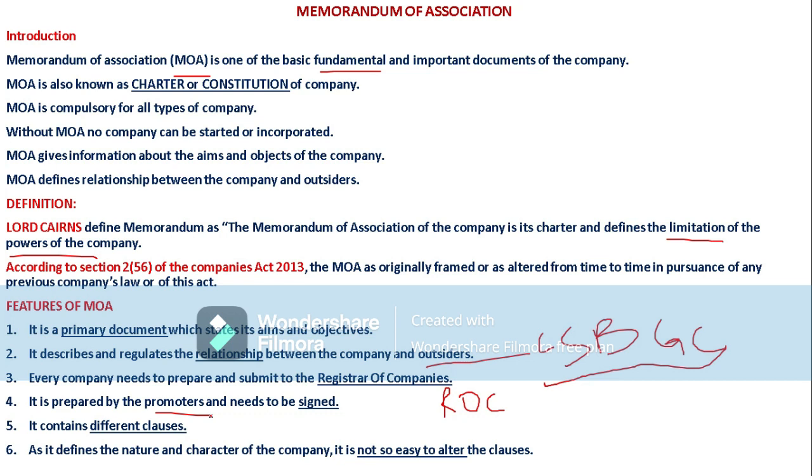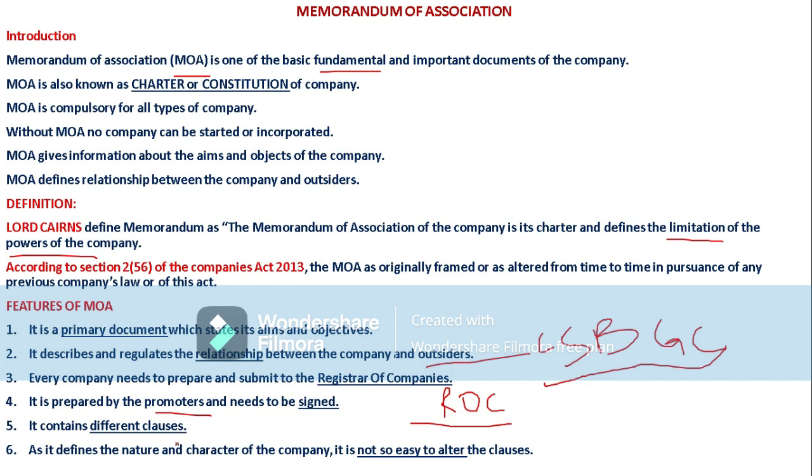Okay, so this promoter should prepare the memorandum of association or else the primary documents, and not only prepare the documents but also sign on those documents and submit them to the ROC. Now coming to another feature, it contains different clauses. In the memorandum of association we will see different contents or clauses.